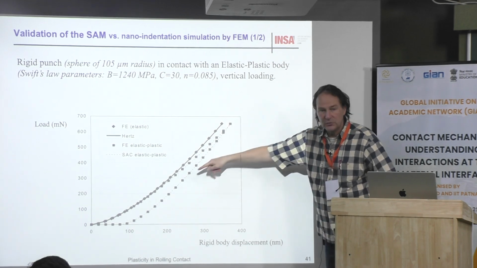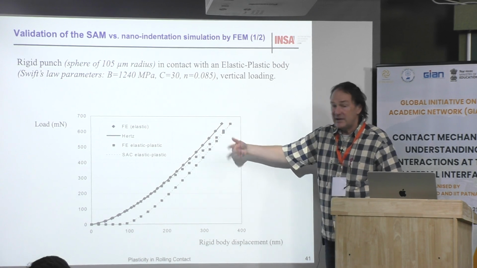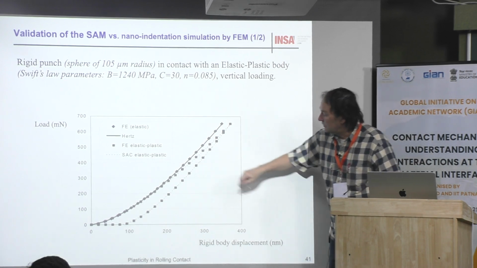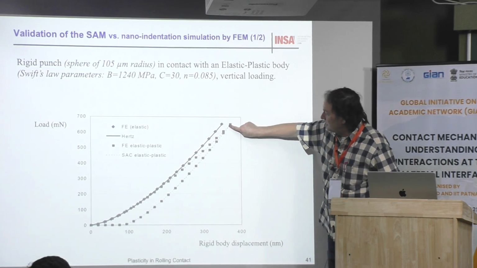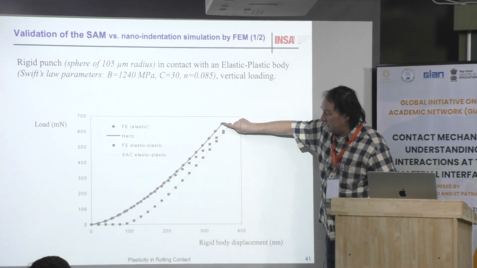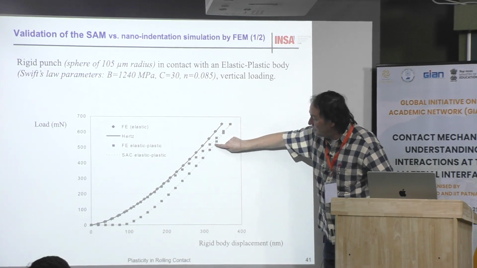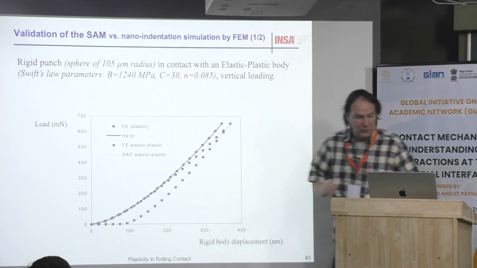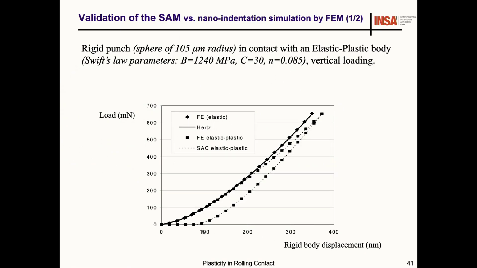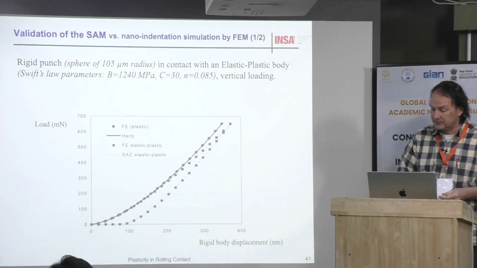When you unload, you go back to the origin. For the elastic-plastic solution, when you load, you go to this point. The difference here is due to the plasticity. And when you unload here, you go back to this point. This point corresponds to the depth of the indent. And this is typically the signature of plasticity.